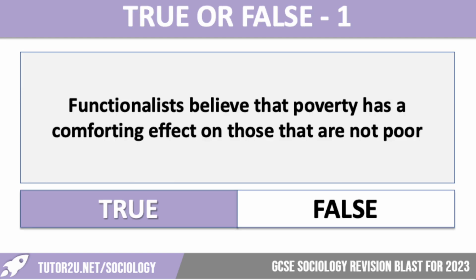We're now going to move on to a round of true or false. We have 5 statements that we're going to show you. Again, these are all linked to the consensus view of society. You've just got to decide whether they are true or false. We'll keep each one up on the screen for a few moments, and then obviously you can have a think about whether you believe these are true or whether they are false. So our first one is already on the screen. Functionalists believe that poverty has a comforting effect on those that are not poor. Do we think that is true or false? Just leave it up for a moment.